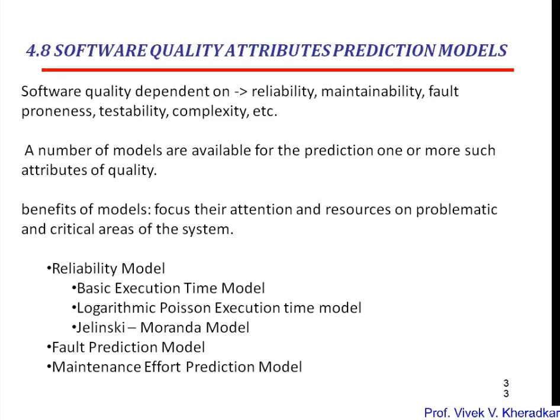We have the fault prediction model, which counts the number of faults that occur, and that also decides the quality. The last model, also called the quality model, is the maintenance effort prediction model. These are the models which measure the attributes on which quality depends. Once you measure these attributes, you can identify the quality of any product. These are some models available for finding software quality by the attributes of reliability, maintainability, fault proneness and testability. We'll see them one by one.